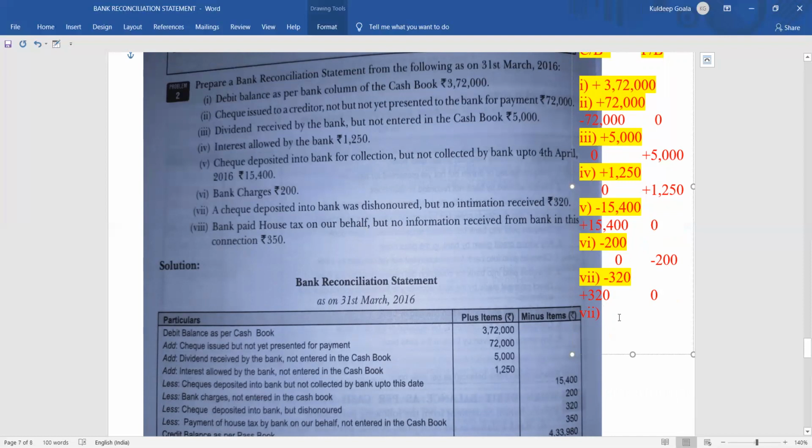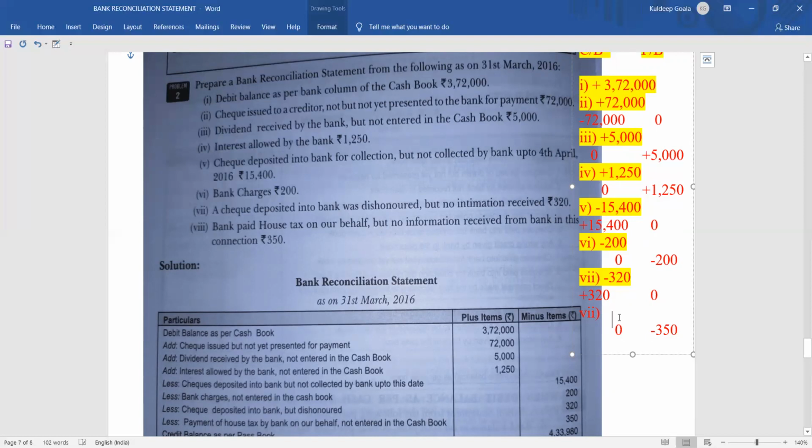Bank ने tax pay कर दिया. तो बैंक टैक्स पे करने के साथ साथ क्या करेगा? डिडक्ट कर देगा. 350 डिडक्ट कर देगा. But no information received, right? No information received means there is zero in the passbook. Sorry, cash book. No change in the cash book.